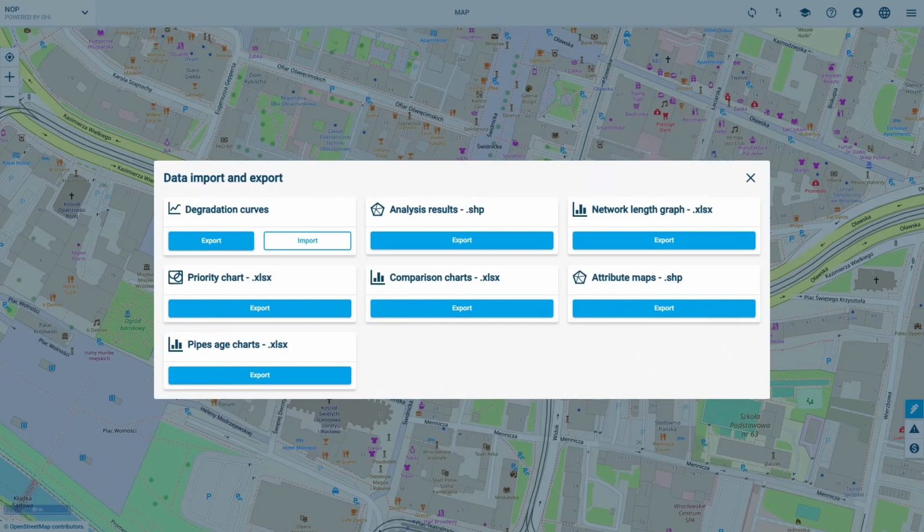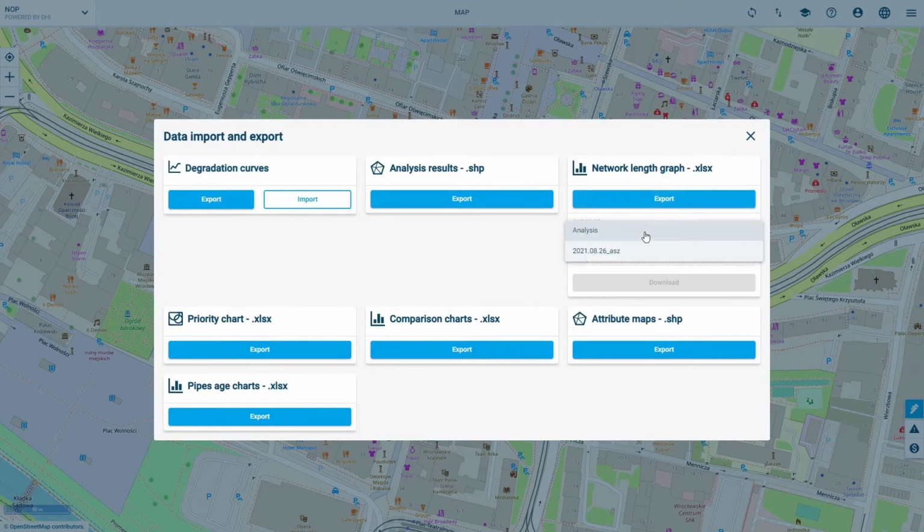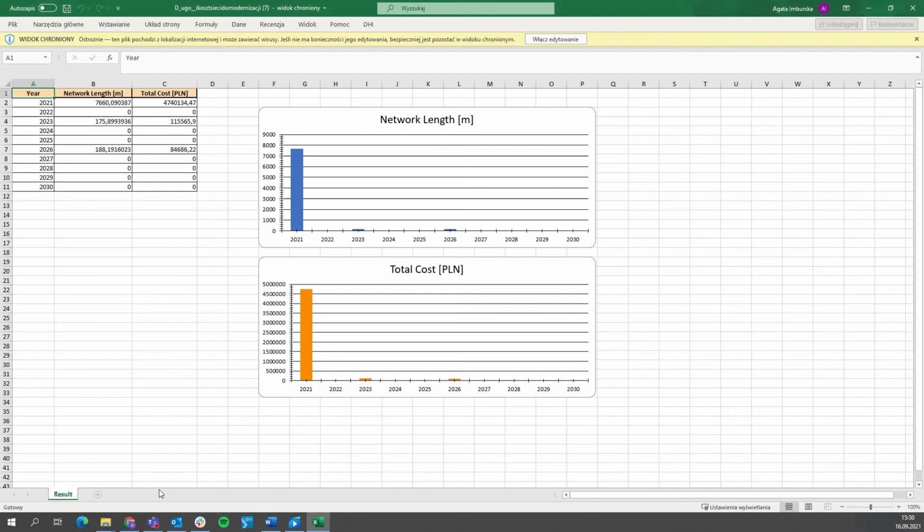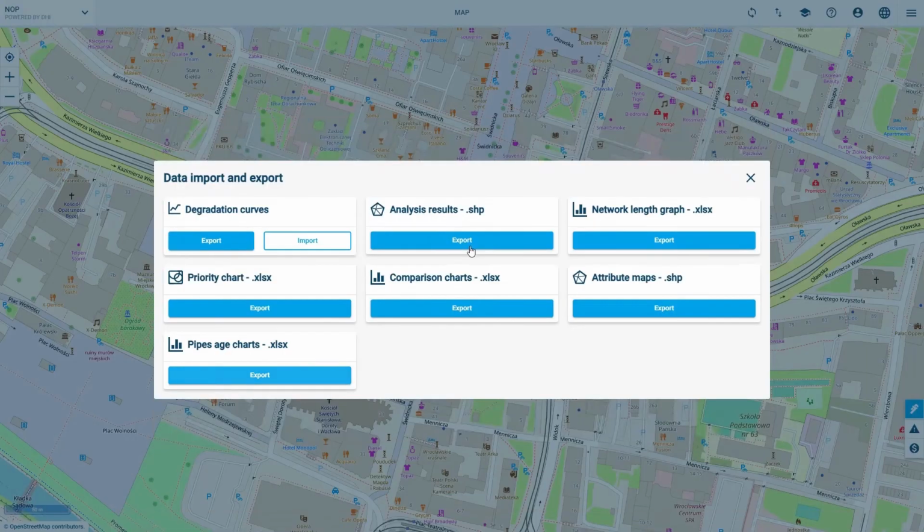Using the Network Optimization Planner with other tools, such as GIS databases, hydraulic models, and network leakage monitor, will make our work more effective. Thanks to the possibility of exporting data to vector layers or spreadsheets, we have a chance for their further processing.